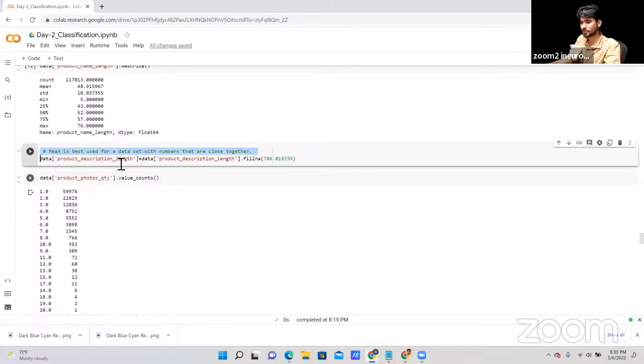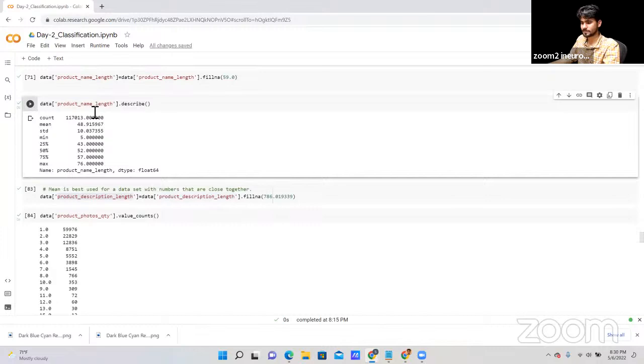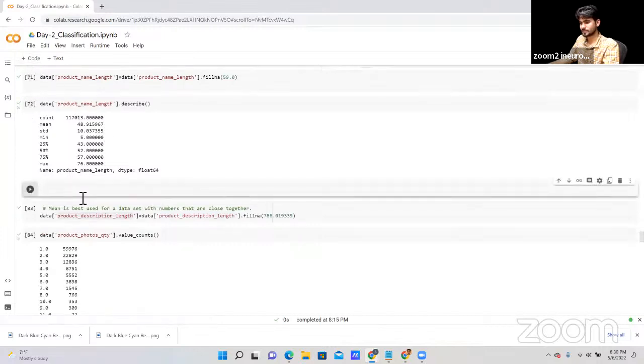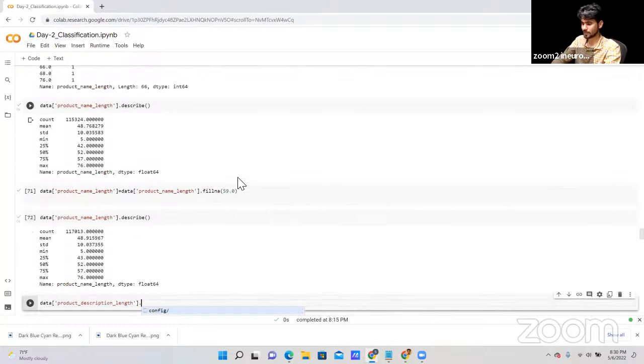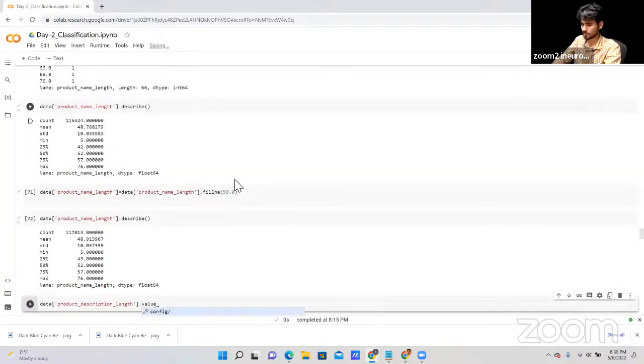Let me check the value count, whatever the value count that we have. Yeah, I already defined it here. Not here. Data dot, I can define value count here. Okay, value count.